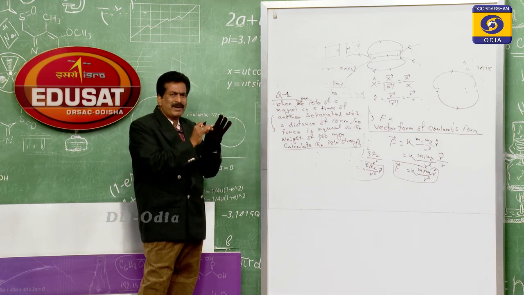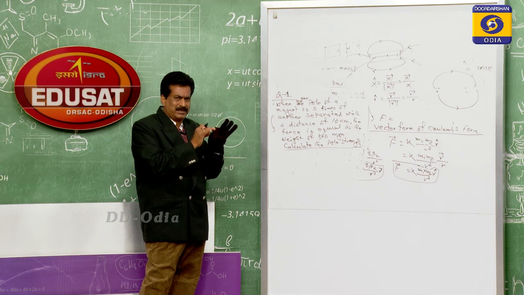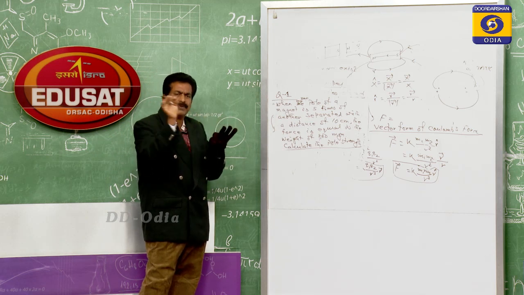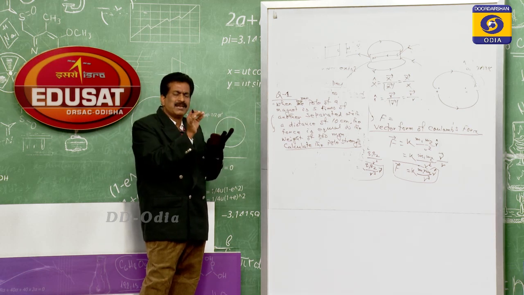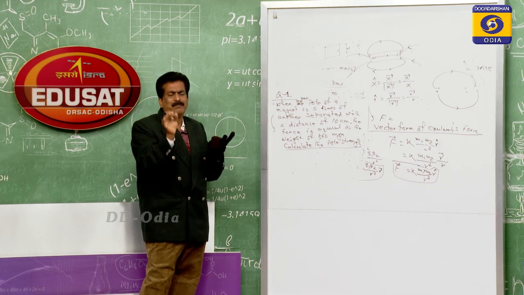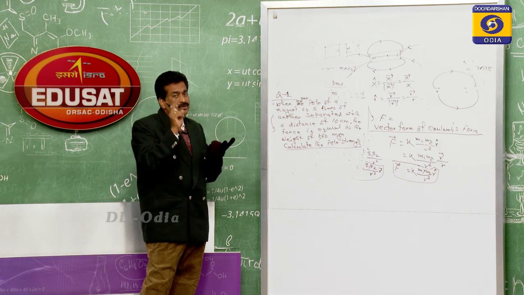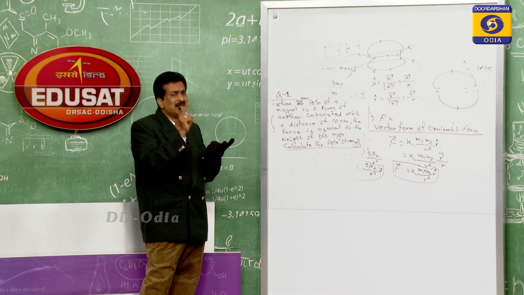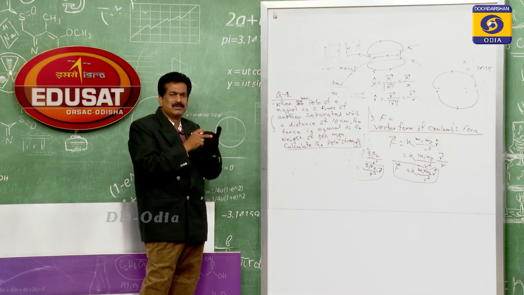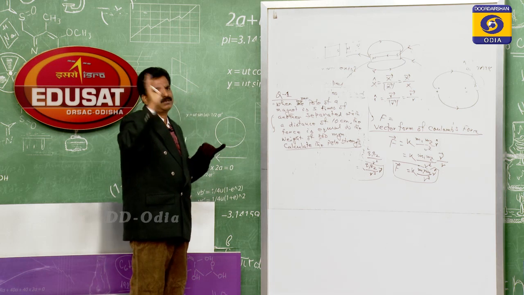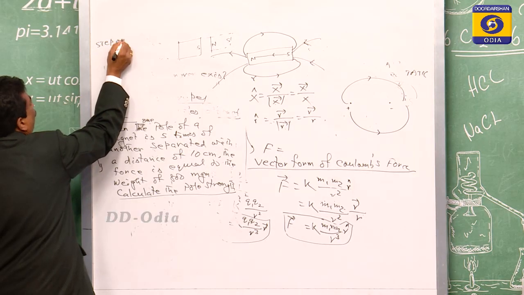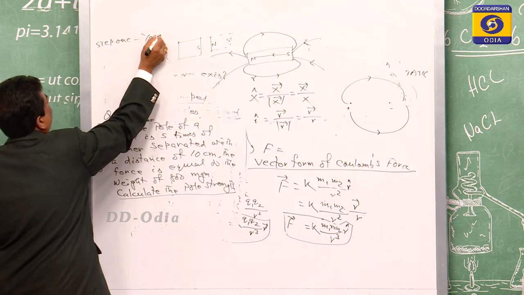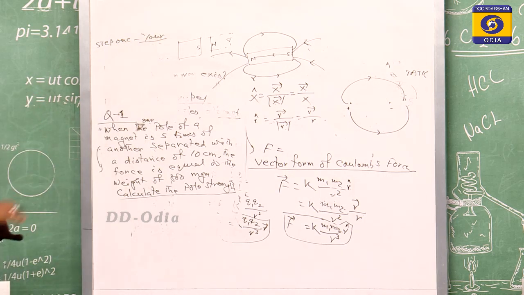Second, write what is provided. Third, write what is being asked. Fourth, each and every given data must be in the same unit. And the fifth is to put the formula and get the answer. So now for step 1, you go through the question.